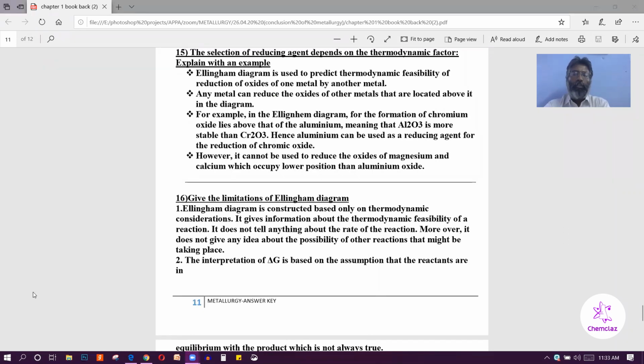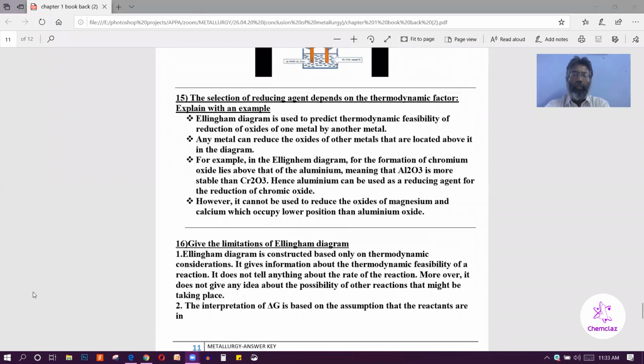So question number 15. The selection of reducing agent, 1 minute. The selection of reducing agent depends on thermodynamic factors. Explain with an example. So this one is an application.